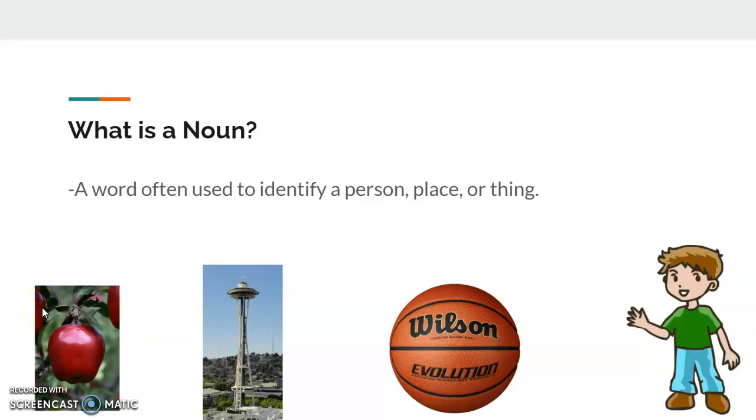So first off, what is a noun? A noun is a word often used to identify a person, place, or thing. So below I got a couple pictures, right? And these would all be examples of nouns, because the basketball, the Space Needle, and apple are all things. And then the boy on the right would be a person. So all four of those would be nouns.